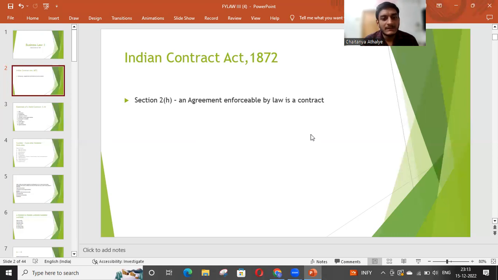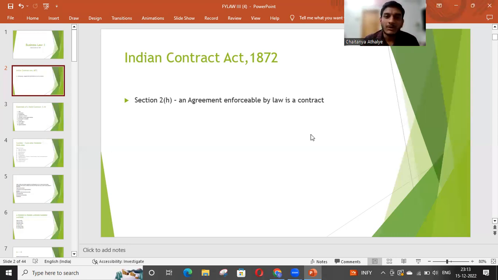For example, if there is any contract that involves injury to a person or destruction of property of someone, or if there is any contract which denies a person the basic human rights, then such a contract will not have the support or the backup of the law. So while making the contract, we have to make sure that the contract that we are creating does have the support of law.